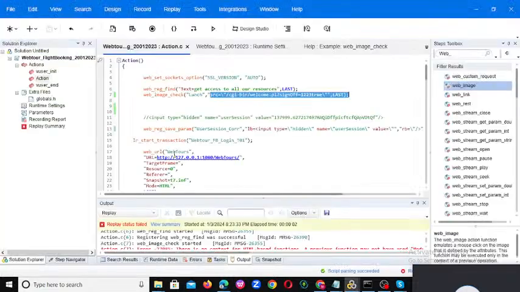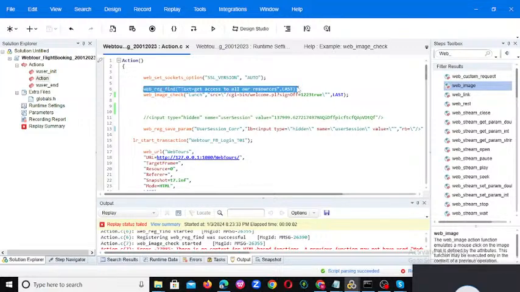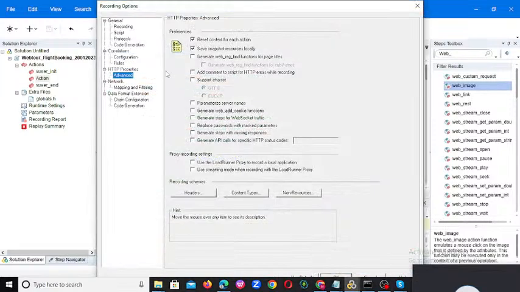So what we need to do is, apart from this, you can use this web break file. When you are recording the script, in the recording options you can check this. In the advanced section you need to check this one, generate web break find functions, page titles, and click on OK.